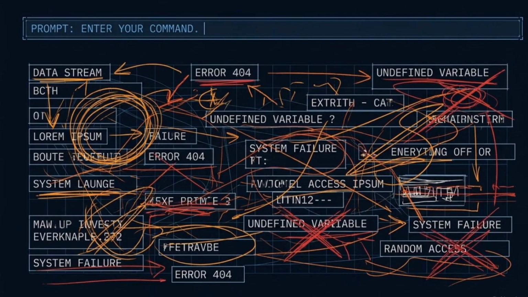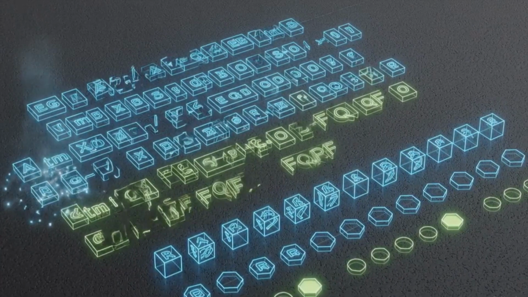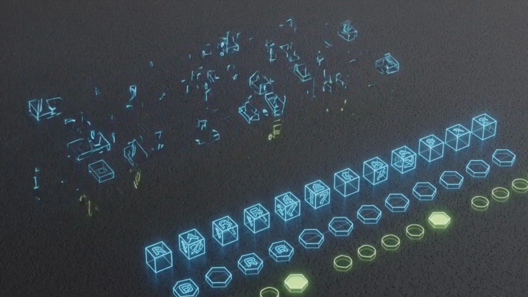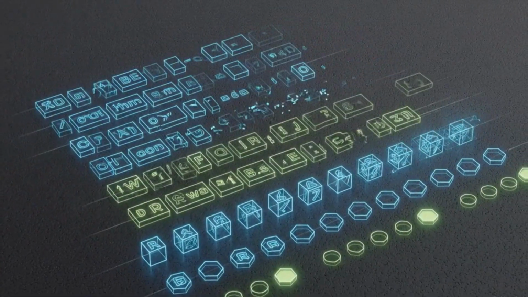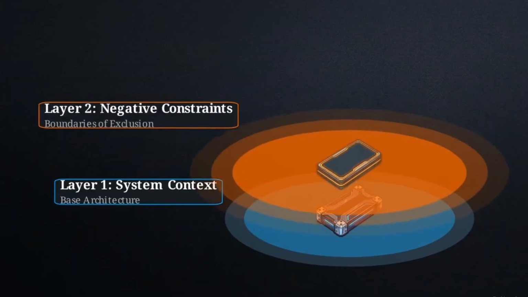Standard prompts frequently lack these limits, leaving the context window open to high-frequency, generic data. Establishing firm operational boundaries forces the model to ignore generic token paths, increasing the baseline quality of the output. Layer 2 adds negative constraints, shifting the focus to boundaries of exclusion.